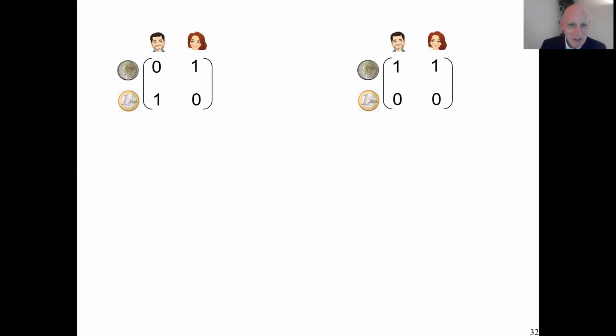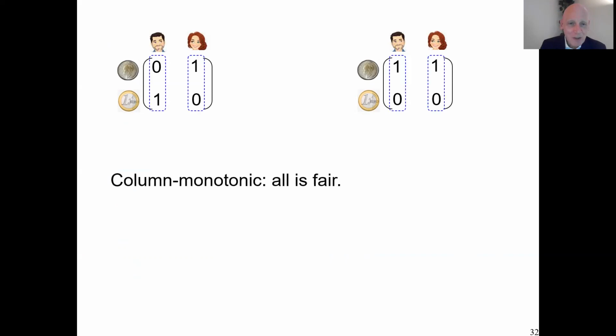So let me first do an evaluation where we assume column monotonicity. Then if you look upon it that way, you say there is fairness wherever you look, and everybody is equally well off in every situation. So these matrices are indifferent to each other, because always both persons face a 50-50 lottery, 1 or 0, and that's it. So complete fairness, they are completely indifferent, nothing happening.